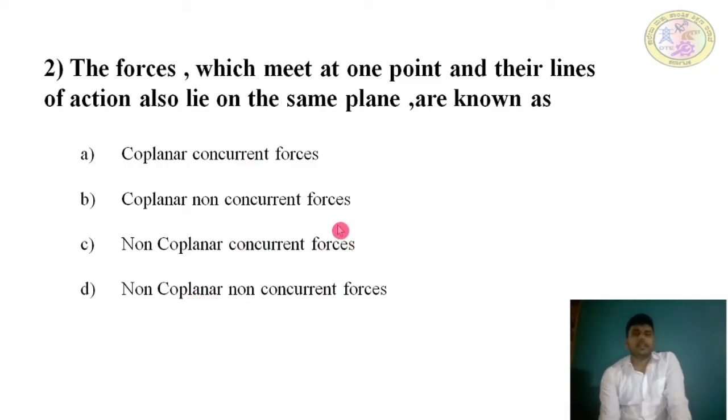Coplanar concurrent forces are forces in the same plane whose lines of action meet at one point. Coplanar non-concurrent forces do not meet at one point. Non-coplanar is not possible here since the same plane is given. So coplanar concurrent forces is the answer.